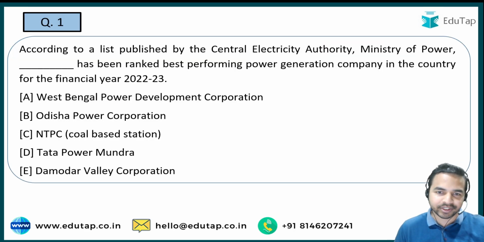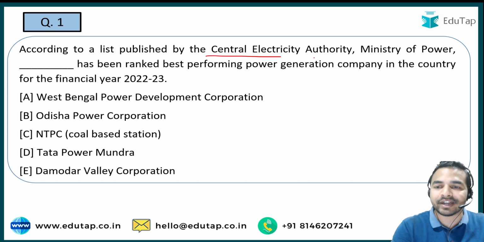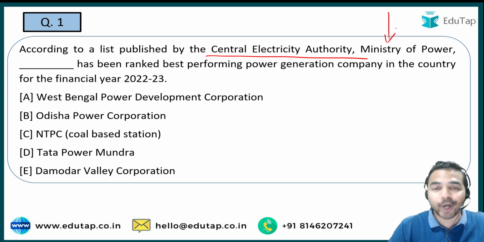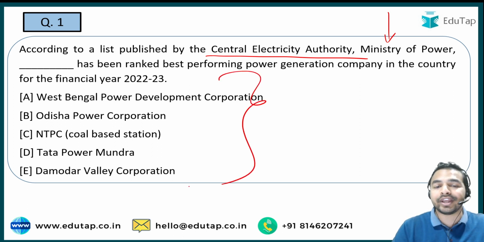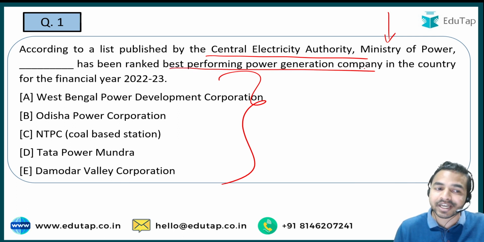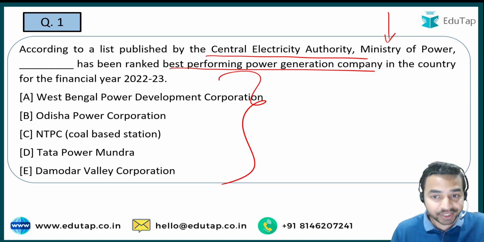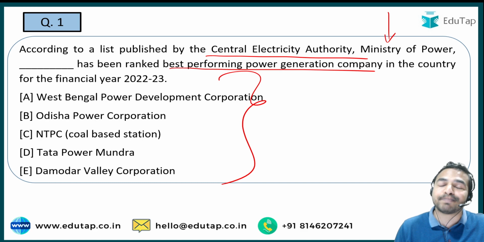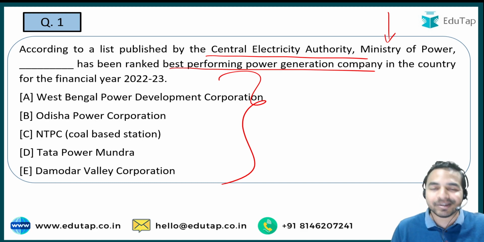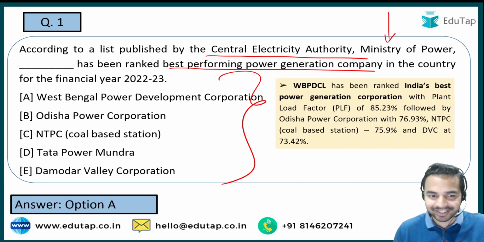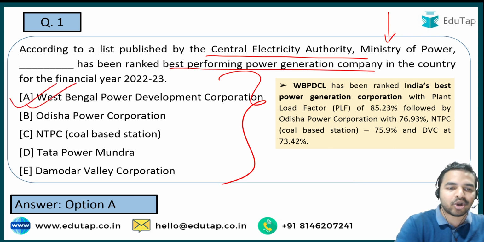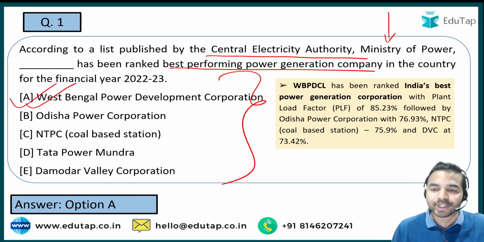So the very first question is, recently a list has been published by the Central Electricity Authority under the Ministry of Power. According to this list, you are required to tell me which one of the following has been ranked best performing power generation company in the country. See guys, if we talk about financial year 2022-2023, which was the best performing power generation company as per the list being published by the Central Electricity Authority, Ministry of Power. So here guys, the right answer to the question is option A, that is West Bengal Power Development Corporation. So that is the right answer.